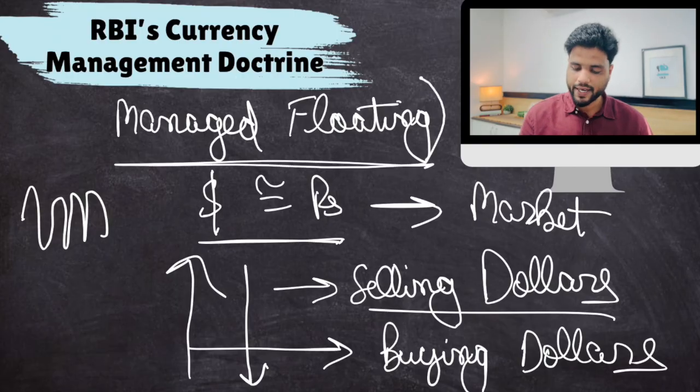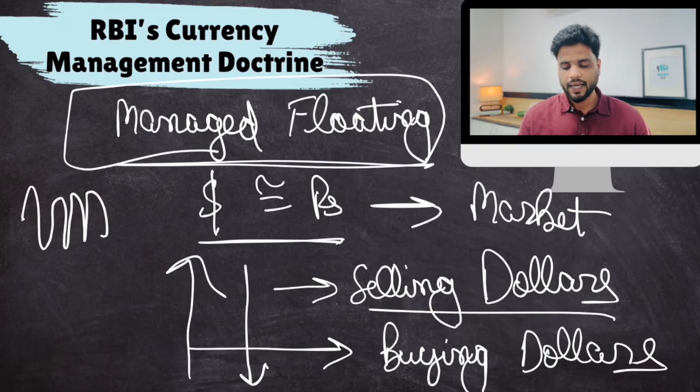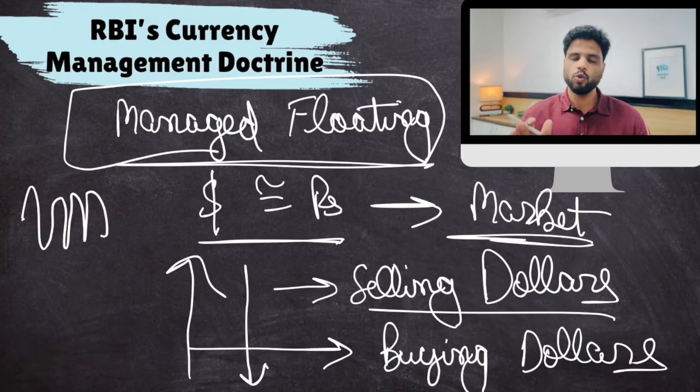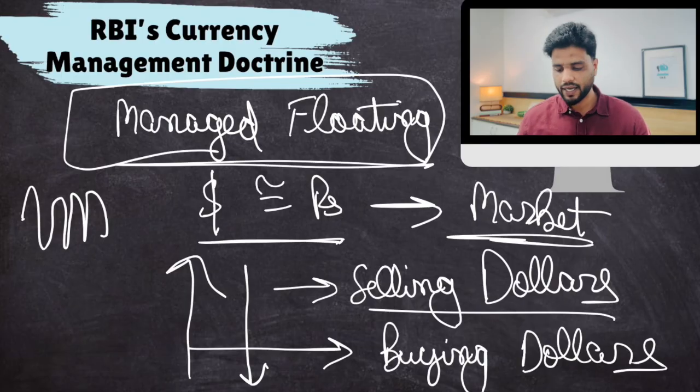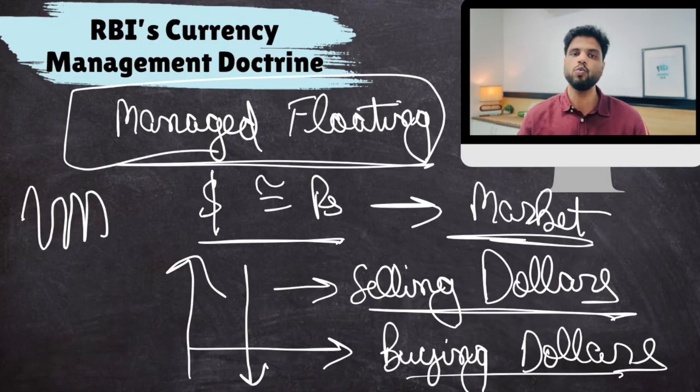This system is known as managed floating. Managed floating means that the market will decide. But to curb extreme movement, extreme volatility, RBI will intervene by either selling dollars or buying dollars so as to arrest the decline or gain. Make sense? Okay, this is managed floating.